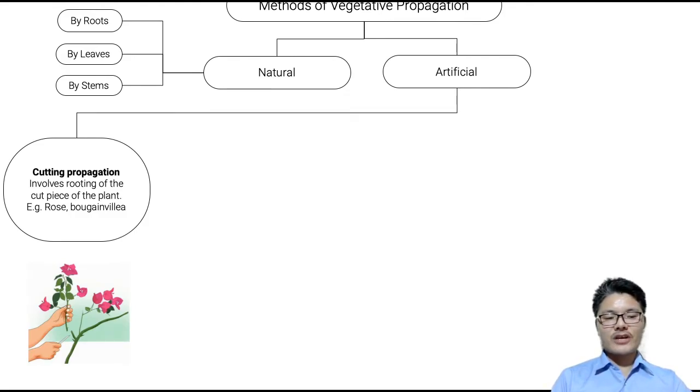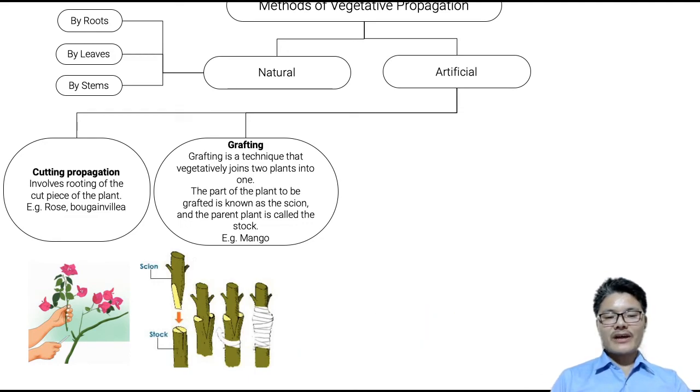Cutting propagation involves cutting off branches or stem of the plants. Say in case of rose and bougainvillea, we usually cut branches or stem and plant the cut portion in soil, and later on there is growth of a new rose plant or bougainvillea. So cutting propagation involves rooting or planting of the cut portion in the soil.